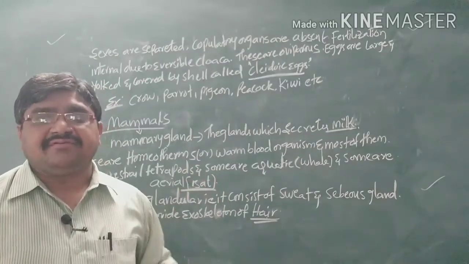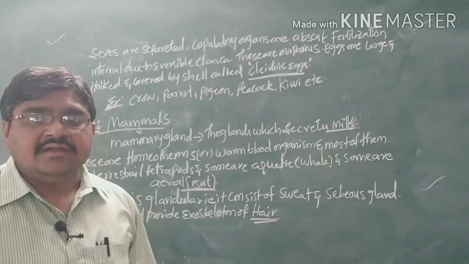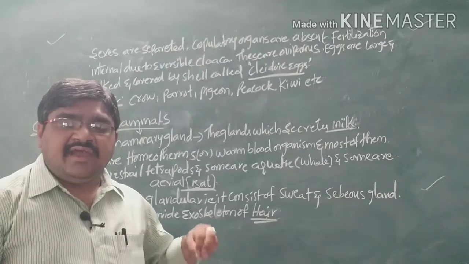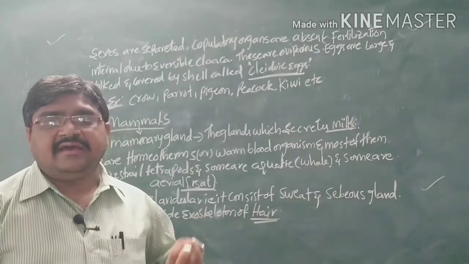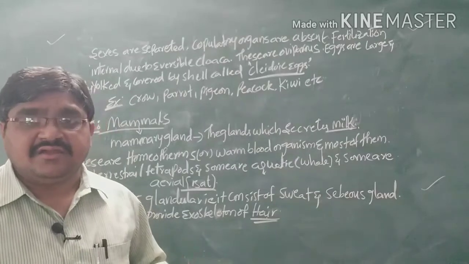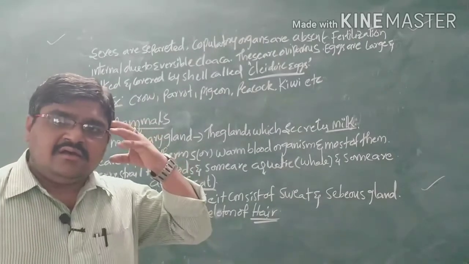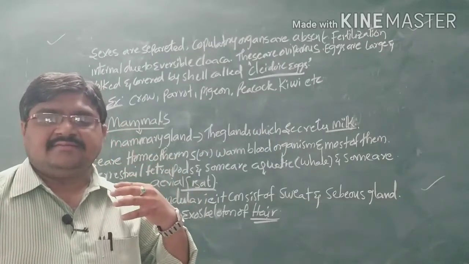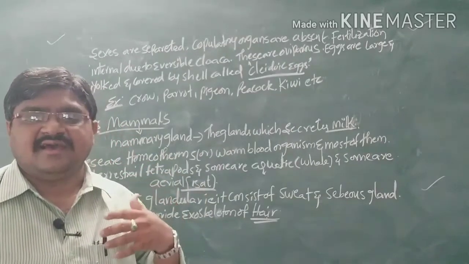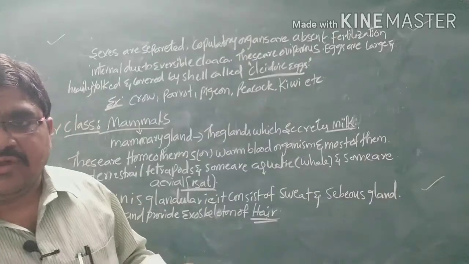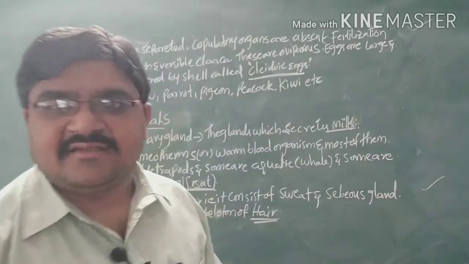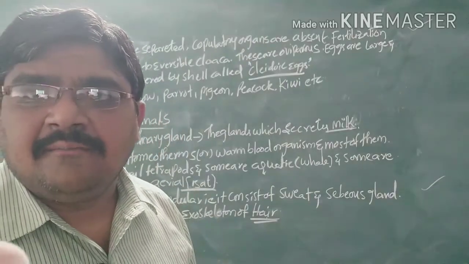And the body is divided into three regions: head, thorax, or otherwise you can call it the trunk, and the tail. Now we will discuss them one by one.